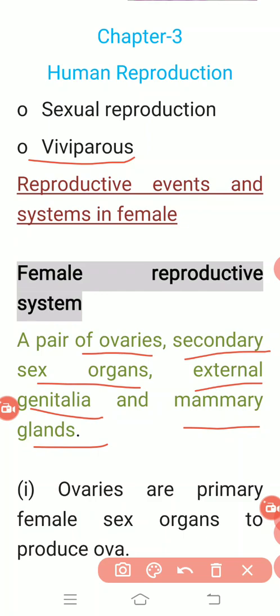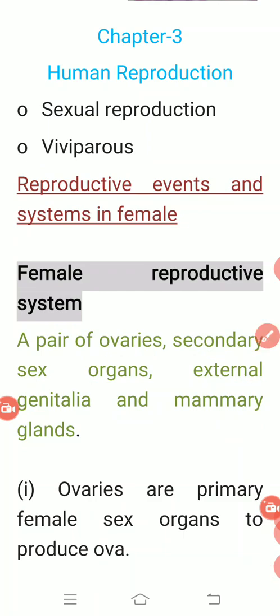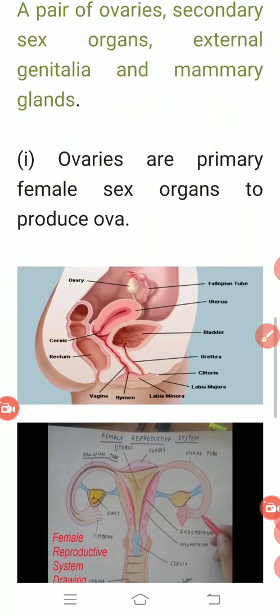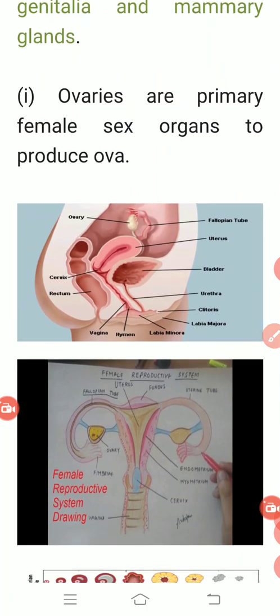Each of them is located at each side of the lower abdomen. That means the placement of the ovary you can see here is just lying at the lower region of the abdomen. If I can show you, you can see the placement of the ovary in this picture. The ovary is basically an almond shaped structure.